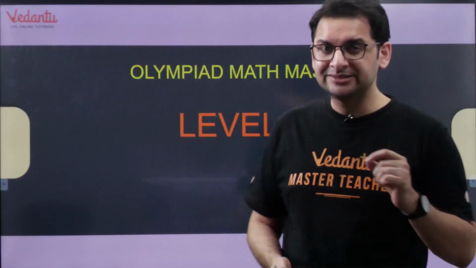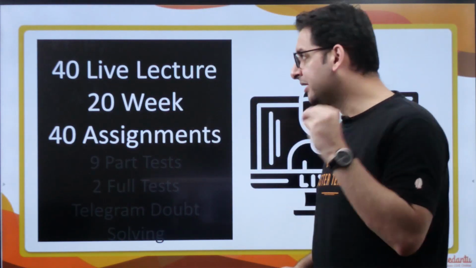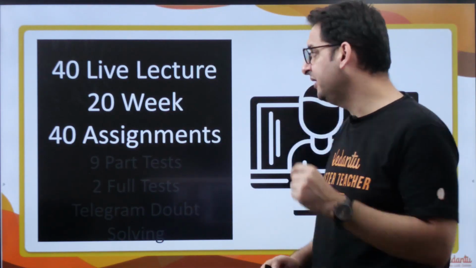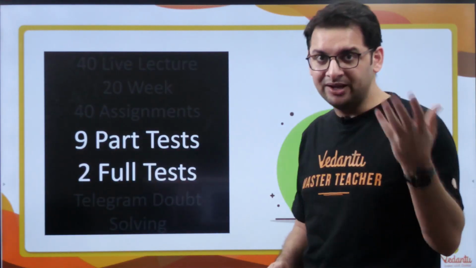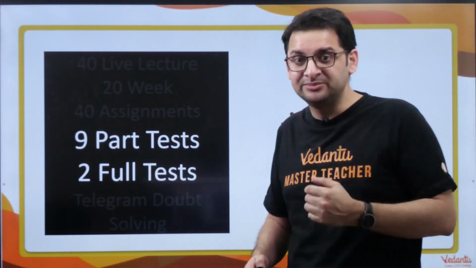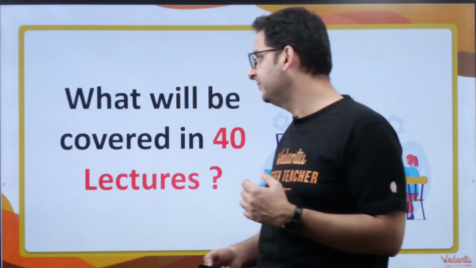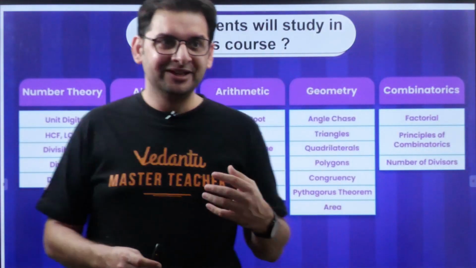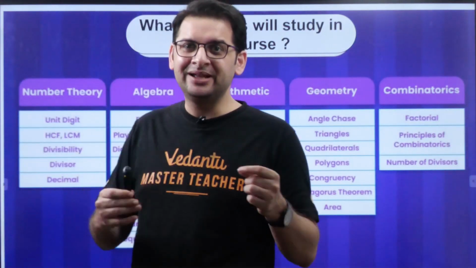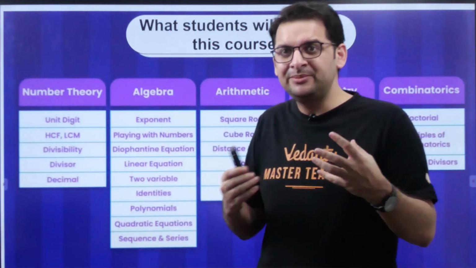Now let us understand level 5. Level 5 is 40 live lectures to be covered in 20 weeks, 2 lectures per week, and 40 assignments are there. We have 9 part tests so that the child is able to judge himself. 2 full tests are going to be there, and Telegram doubt solving is going to be there. Now what are we going to cover in these 40 lectures? Again, the idea is to make the child excellent. Excellence has to be achieved, and for that we need some tools.